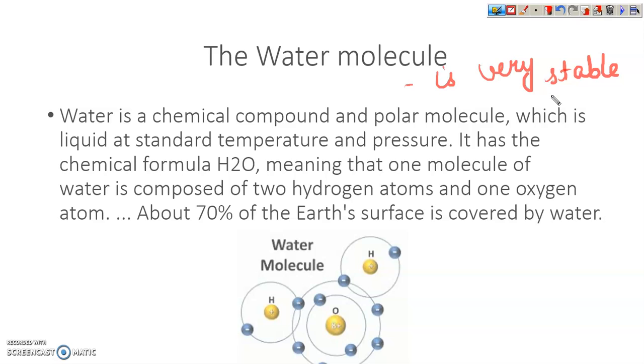It is a polar molecule. What do I mean by polar molecule? It means it has a positive and a negative end. This polarity has a large impact on properties of water. It is a polar molecule.